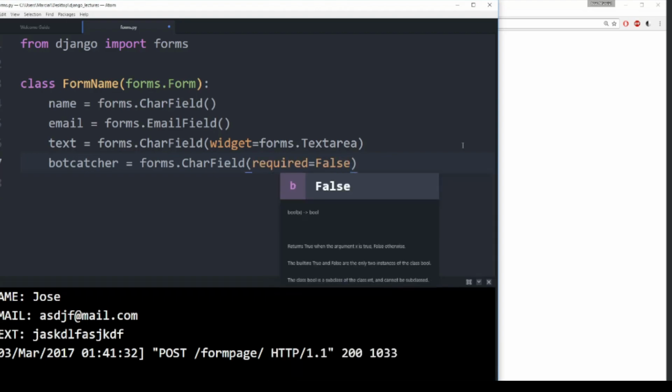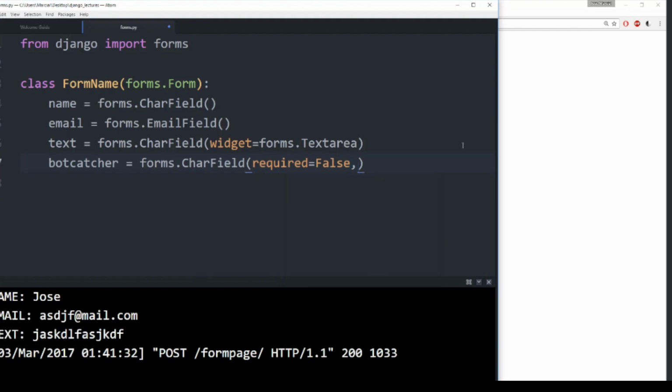The reason we want to specify that required is equal to false is because when we have this field, it's not going to show up on the page for the user. It's only in the HTML in the background. So we actually need to inspect the page to even see that the catcher exists, and we will show that in just a minute. The next thing we want to do is define what widget we are using.